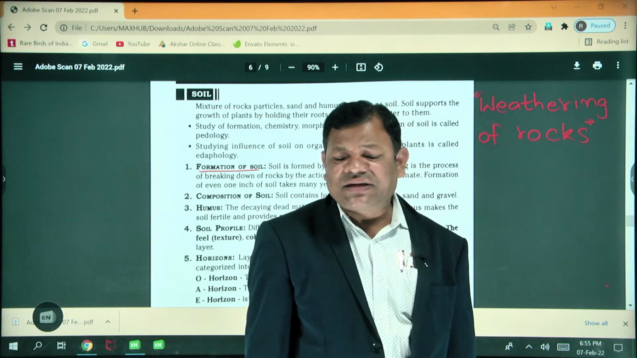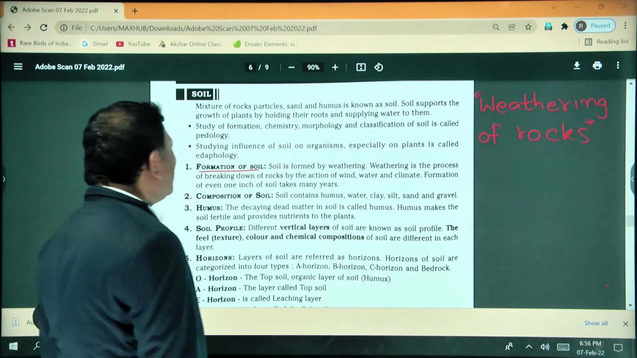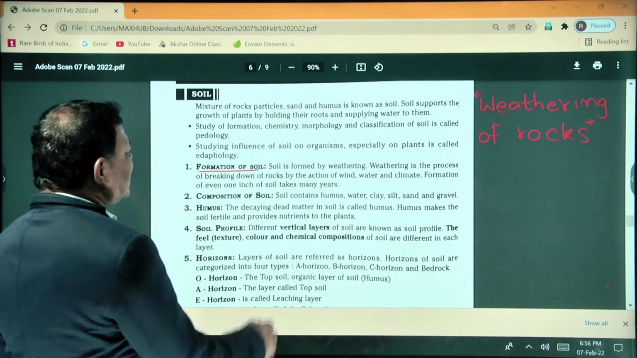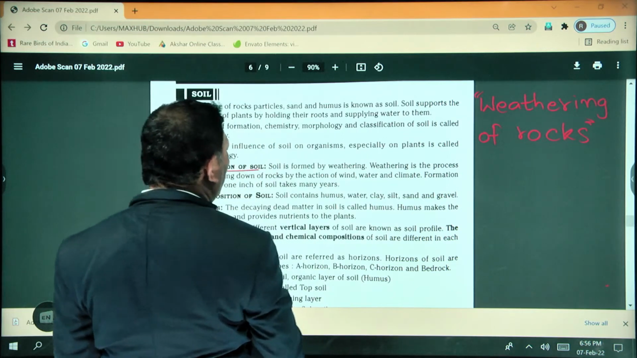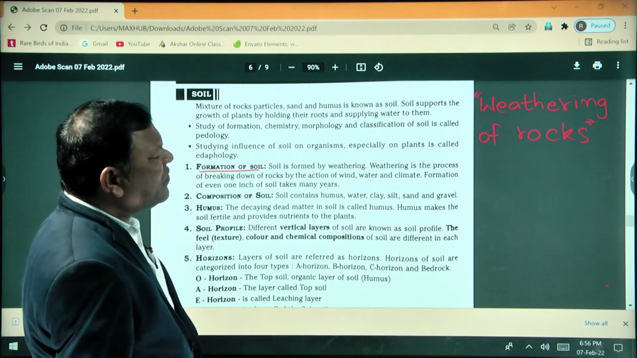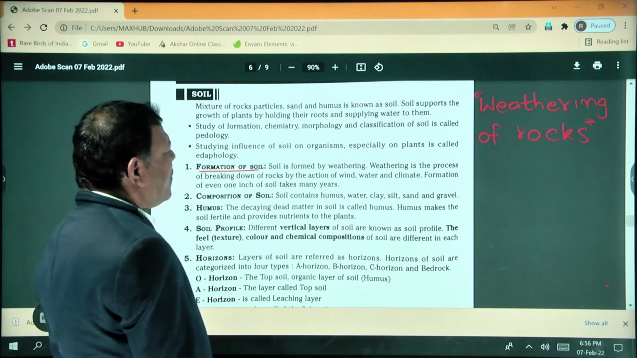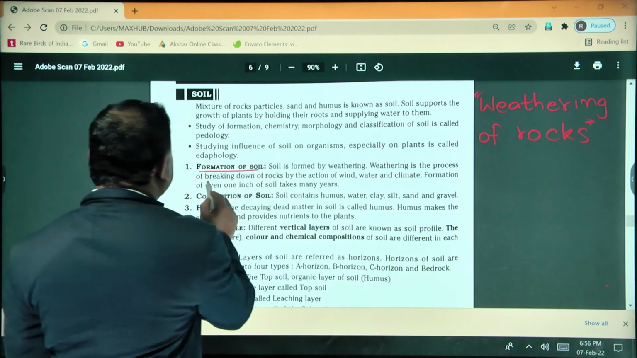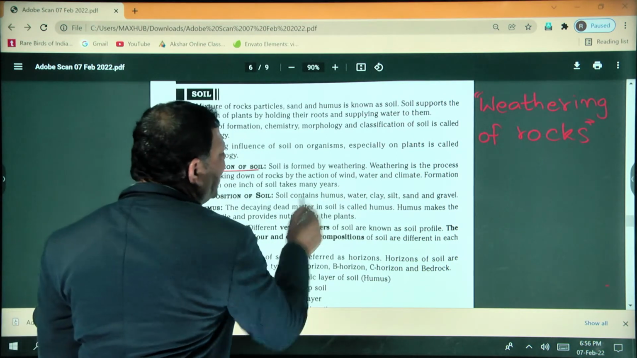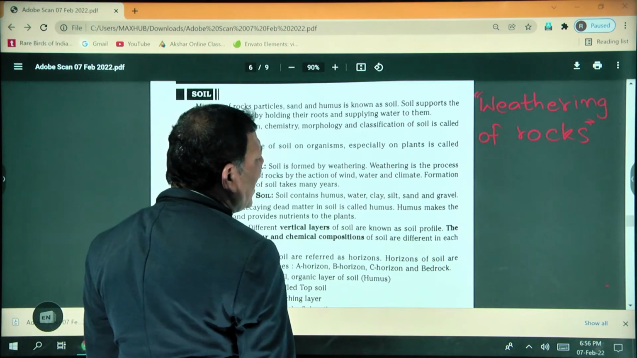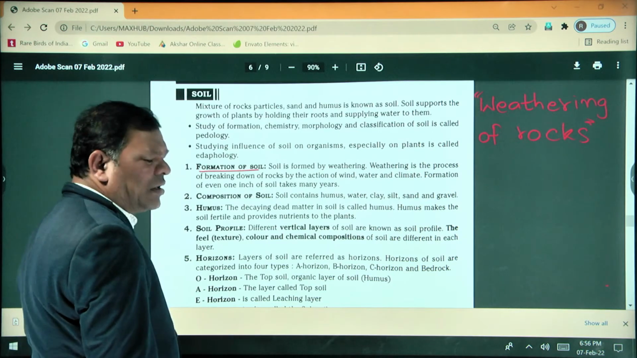Soil is formed by the weathering of the rocks. So what is the meaning of weathering? Weathering is the process of the breakdown of the rocks by the action of wind, water and climate. So this is called weathering.